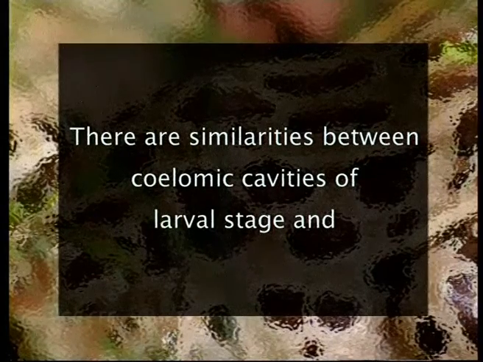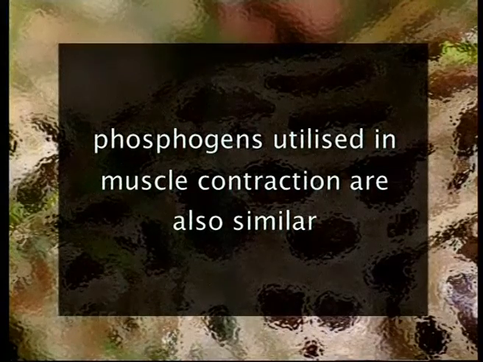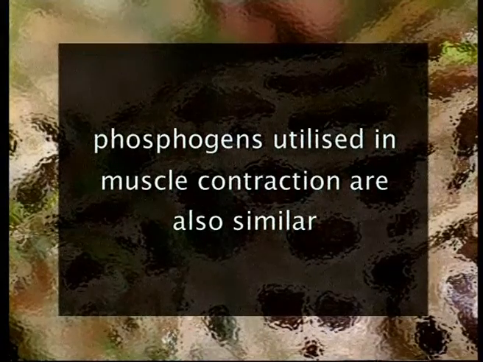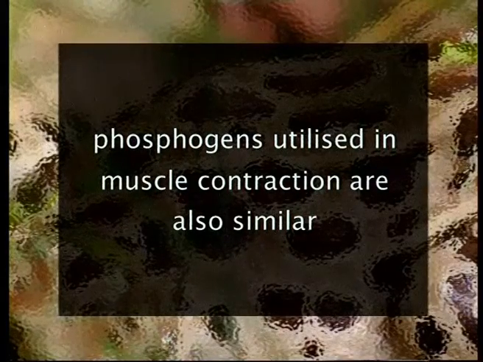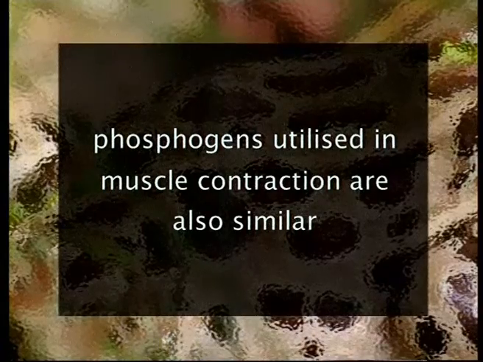There are certain serological similarities also. That means when we go for the physiological tests, when we test their muscular phosphagens, they are similar. Then there are other similarities also. Because of these similarities, we have come to the conclusion that the chordates have actually arisen from some echinoderm, that is starfish-like ancestor. I hope you must have the basic understanding of chordata. Thank you.